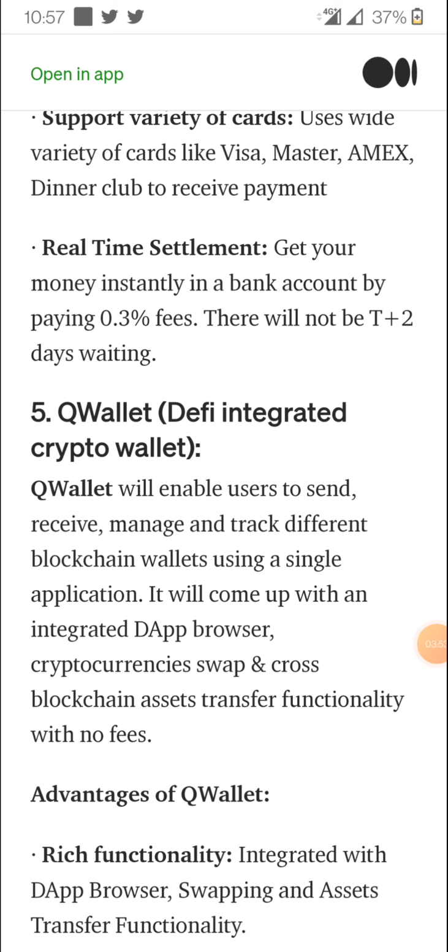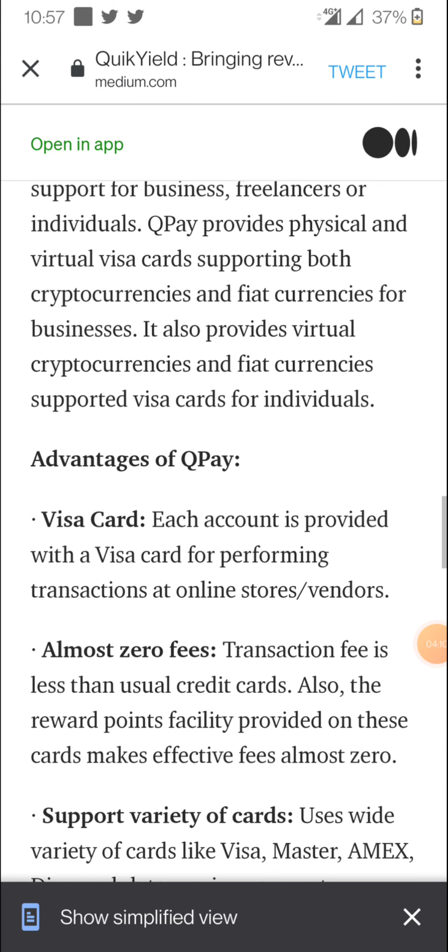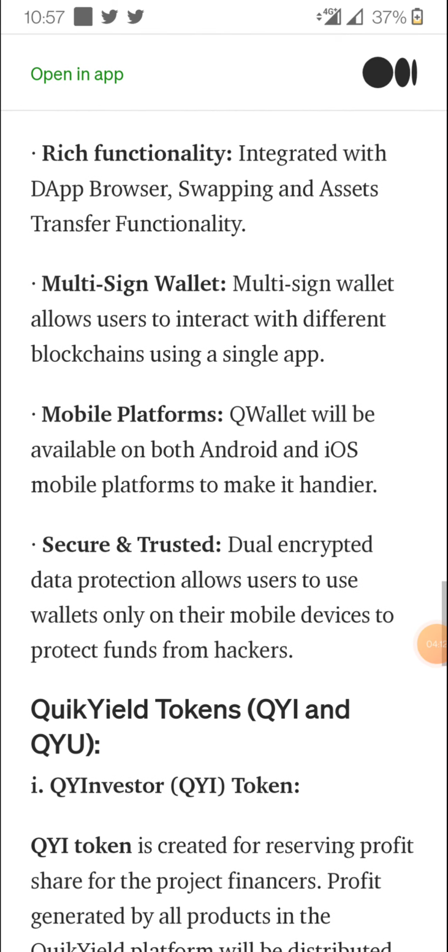Then Q Wallet is a crypto wallet that will enable users to send, receive, manage and track different blockchain wallets. You are aware there are so many types of crypto wallets, so they are coming with their own Q Wallet also. So right now they will have around 5 products from the QY Yield protocol. QY Yield is the main project, based on both QYI and QYU.